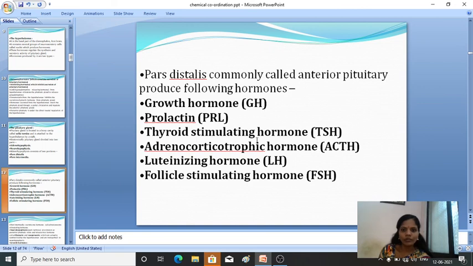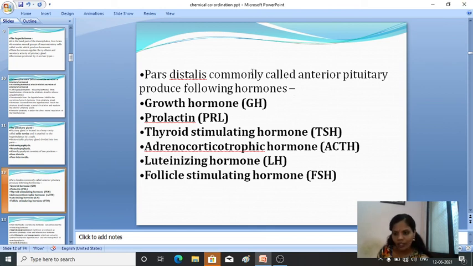Fine. So in total, 6 hormones are secreted by the anterior pituitary gland, the pars distalis.